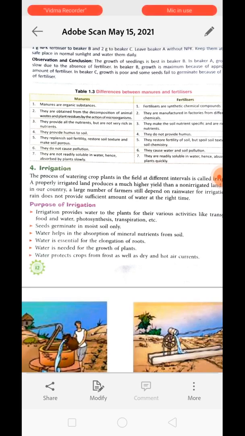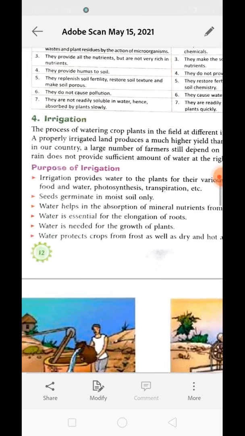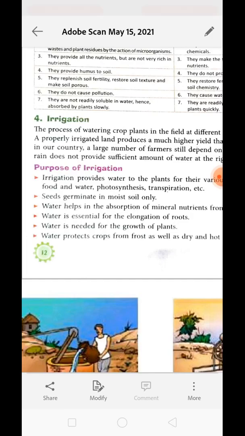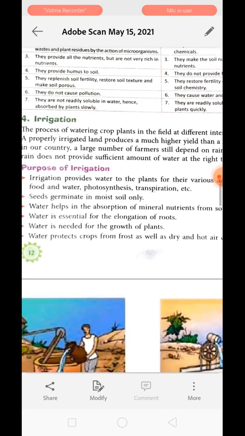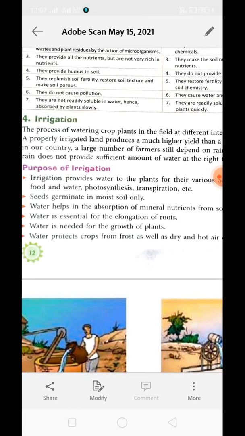Now the third point, see over here, water is essential for elongation of the root. Water helps in absorption of mineral nutrients from the soil. Okay, the plant can take nutrients from the soil with the help of water only, because these nutrients are mixed into water and then they are easily absorbed by the root hairs of the plant. Understand? If they are not in a dissolved state, they cannot be taken by the plant. Clear? Now water makes the soil kind of soft, and because of it the root can easily elongate into the soil.